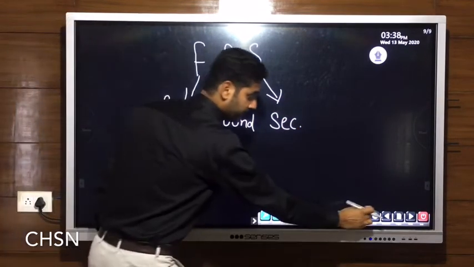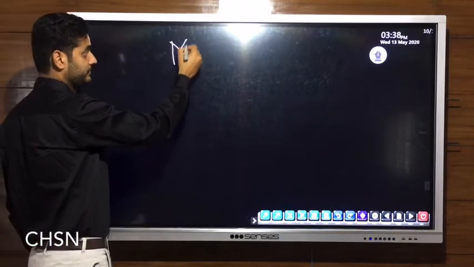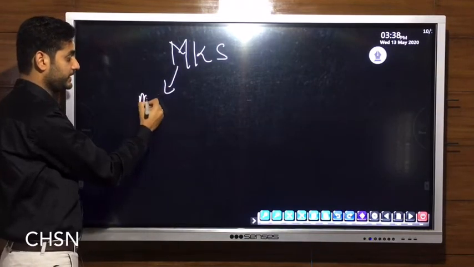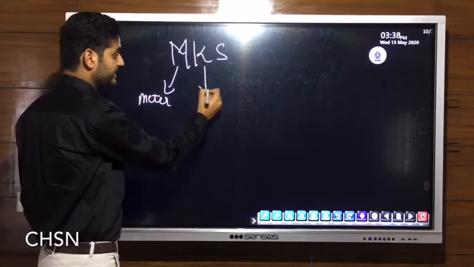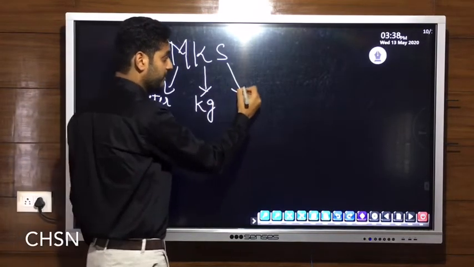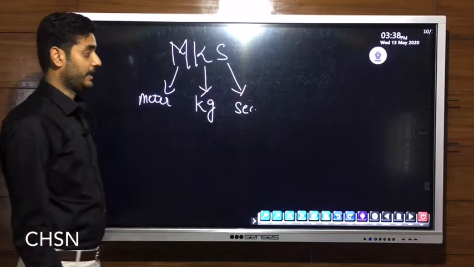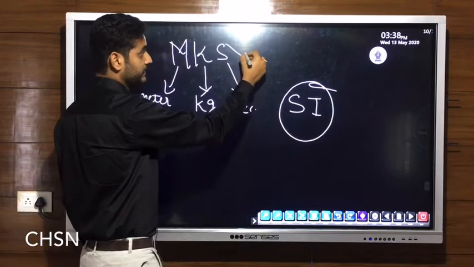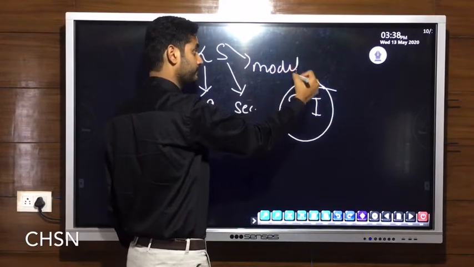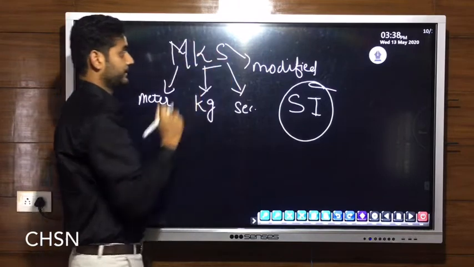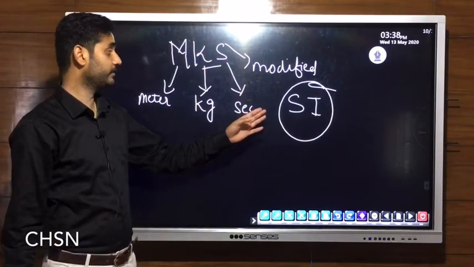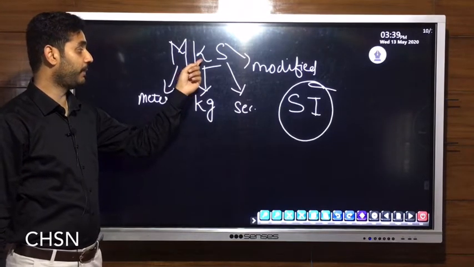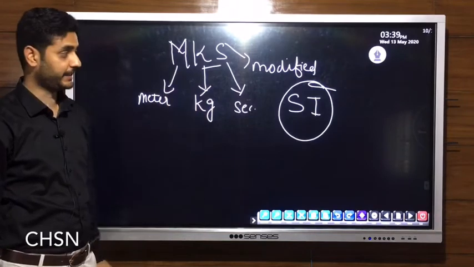Next system of unit, MKS. Distance is measured in meters, mass is measured in kilogram and time is measured in second. And the last system of unit we have now is the SI system. This SI system is a modified form of MKS. We represent distance in meters, mass in kilograms and time in seconds.